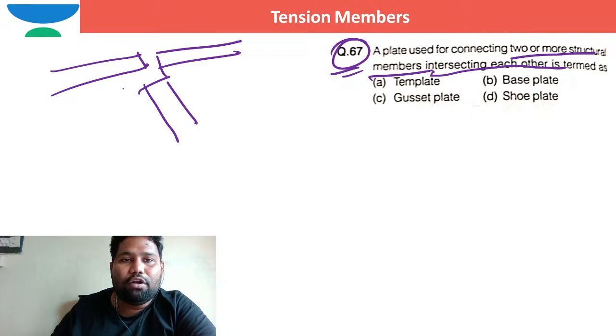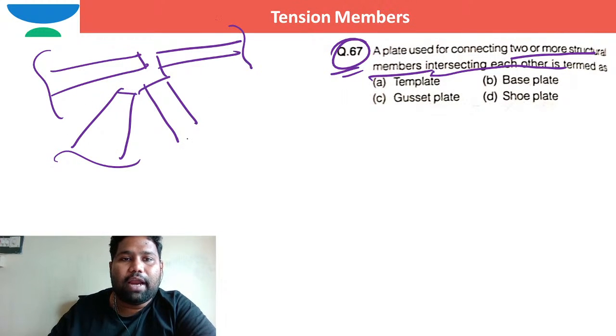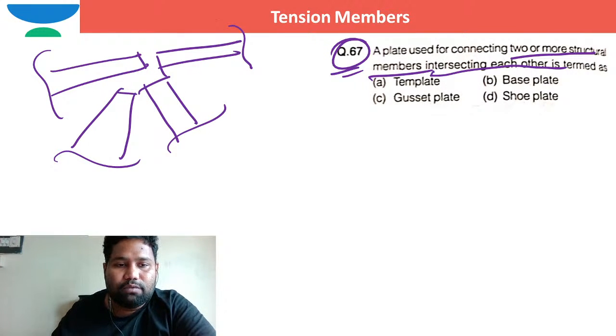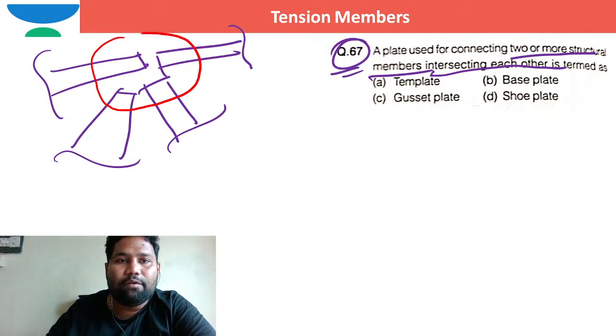When three or four members are intersecting at a point, for joining all these four members, five members, or 10 members, what is the name of the plate generally we will use? Which is the common plate over which we will join all these things in the form of weld?